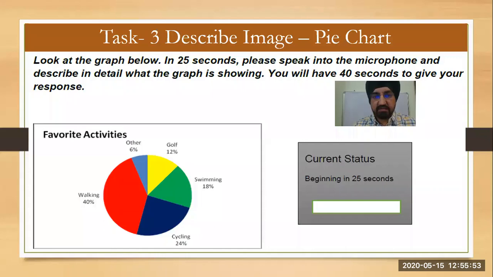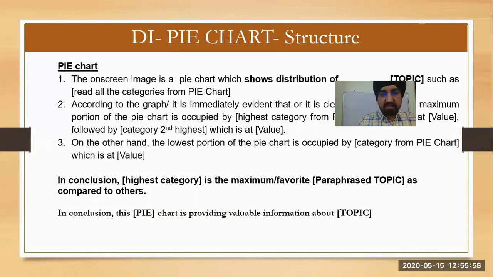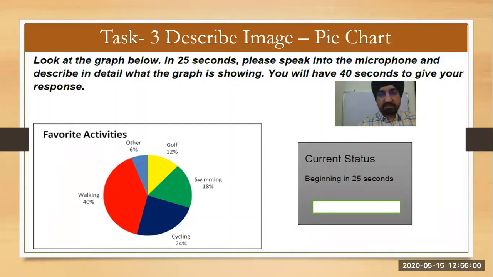So next is describe image, pie chart. Okay. On the exam day, you get a picture like this. In this picture, you get 25 seconds to prepare and you have to speak for 40 seconds in the exam. So you will speak not less than 30 seconds and not more than 35 seconds because you have to finish it. And once you finish it, you have to click on next. Okay.